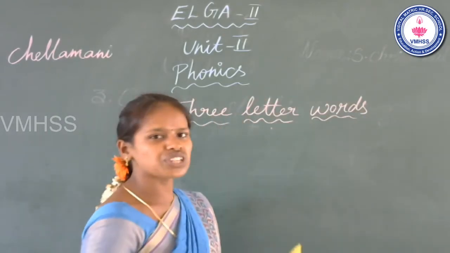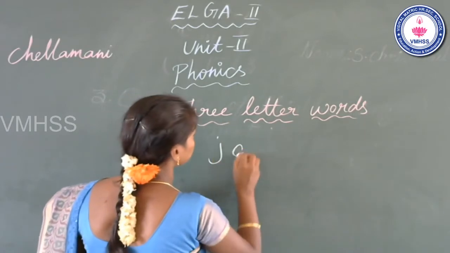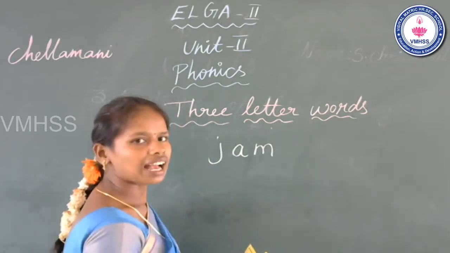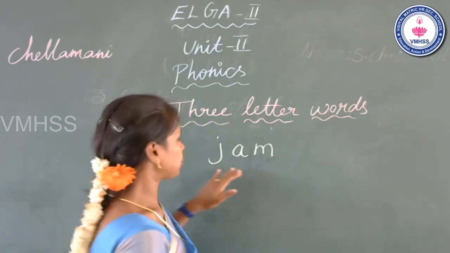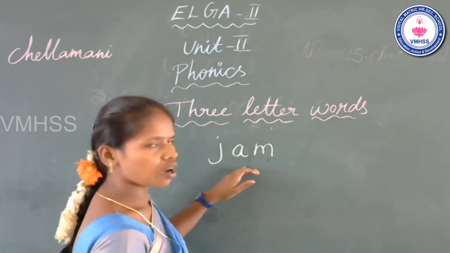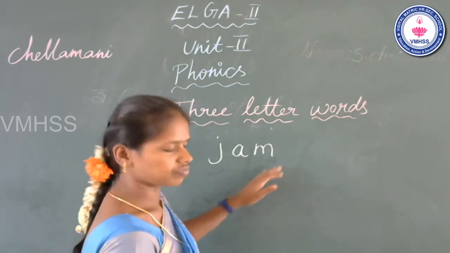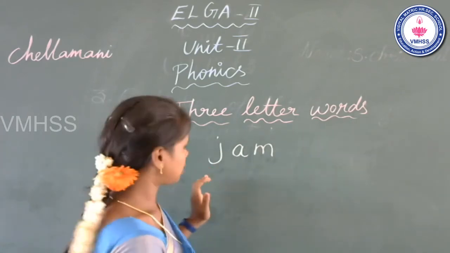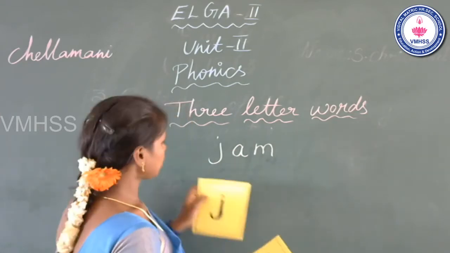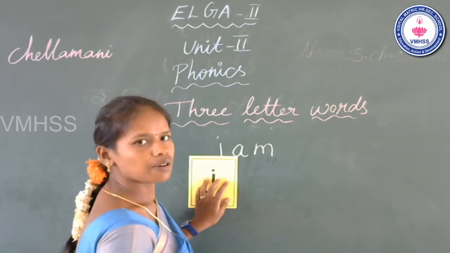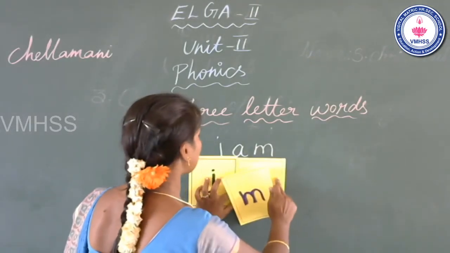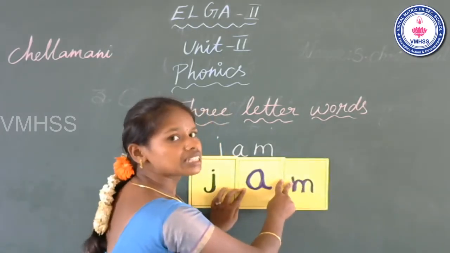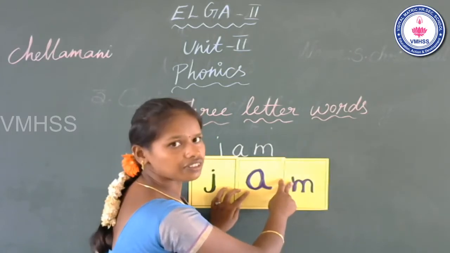The next word is jam. What is the beginning sound? J. Middle sound? A. End sound? M. Jam. Beginning sound J, middle sound A, end sound M. Jam. What is the word? Jam.